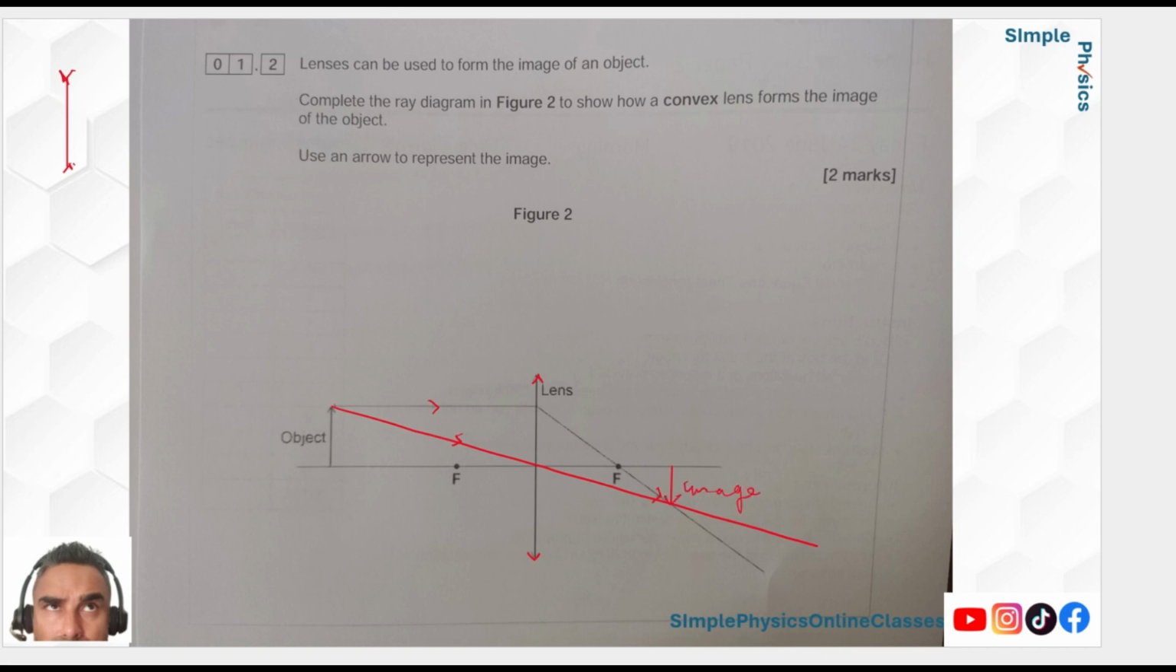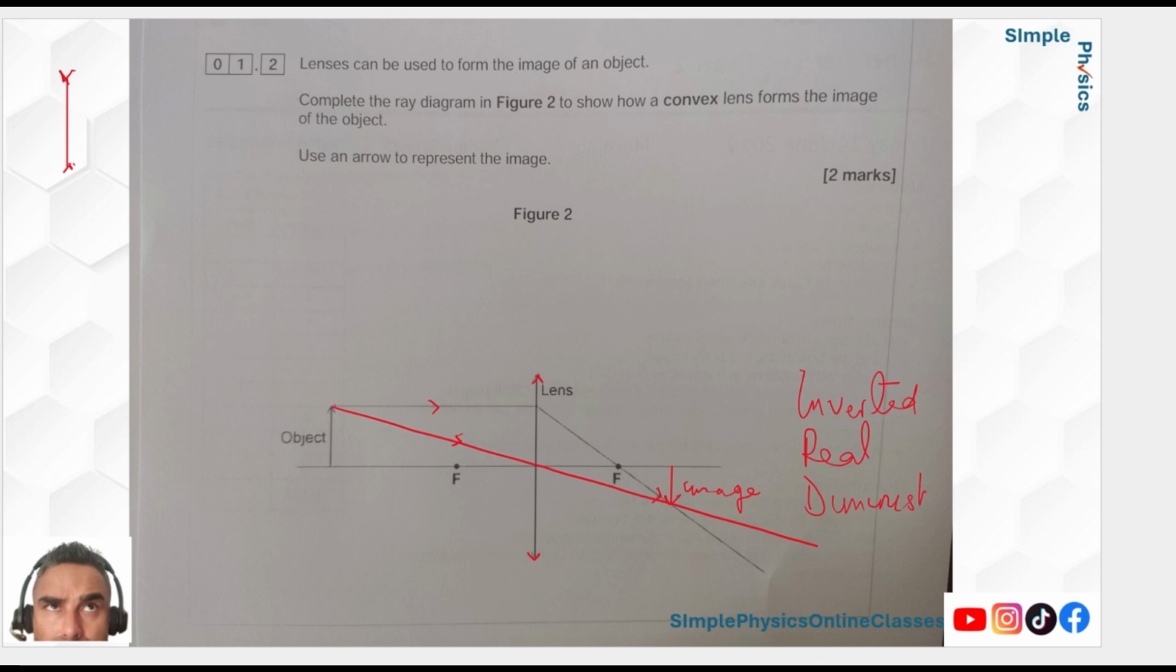And then the next bit of the question they're going to ask you, describe the image. So first of all, it's inverted. Second of all, it's real. How do you know it's real? Because it's on the opposite side of the lens to the object. And the third one, look at the size of it. The size of the image, it's diminished.